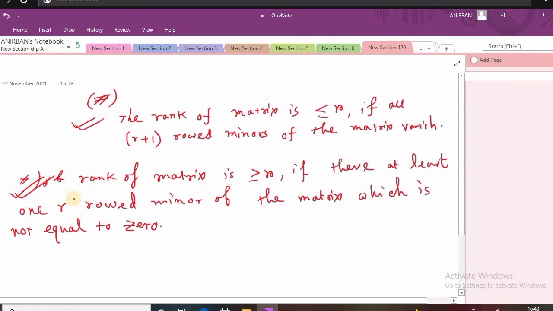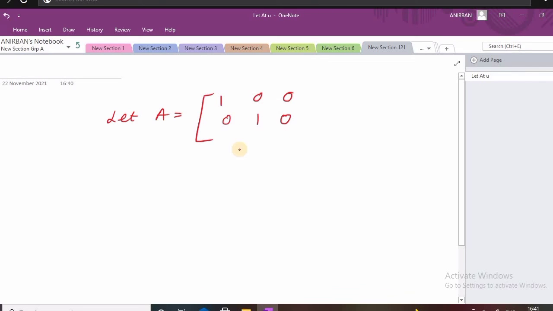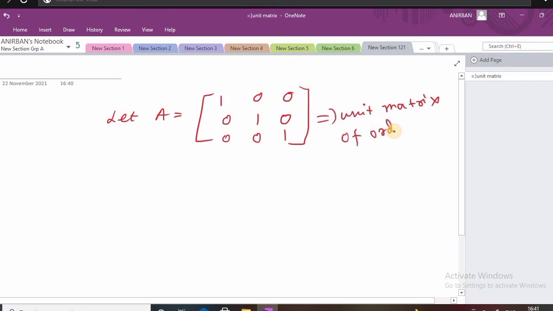So suppose we take an example. Let A be a simple example, that is 1 0 0, 0 1 0 and 0 0 1. So this is a very popular matrix, and you know that this is a unit matrix. What type of matrix is this? This is a unit matrix of order 3.